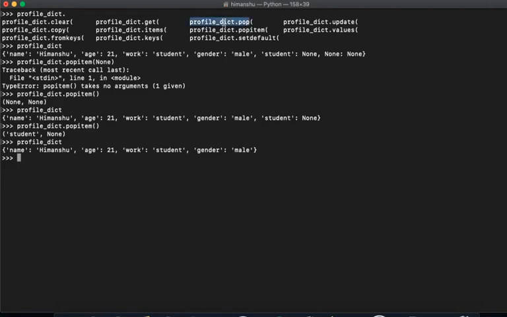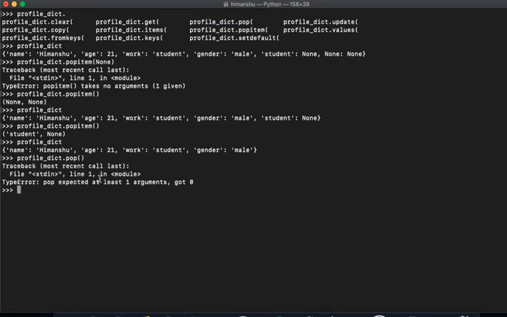Now the next is pop. What is the difference between popitem and pop? If I say profile underscore dict dot pop, it says it needs one argument, but popitem does not need any argument. Got the difference?